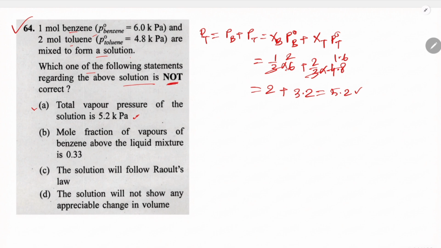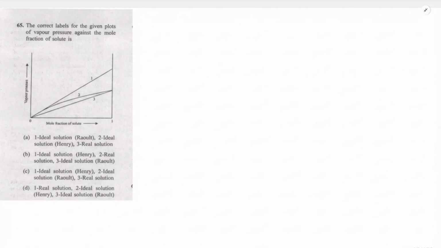Next, the mole fraction of the vapors of the benzene above the liquid mixture. Generally in the vapor phase the mole fraction is equal to P of benzene by P total. Pressure of benzene is equal to 2, and the total pressure is 5.2, so its value is approximately 0.38. So this is not following actually. So the not correct option will be B.